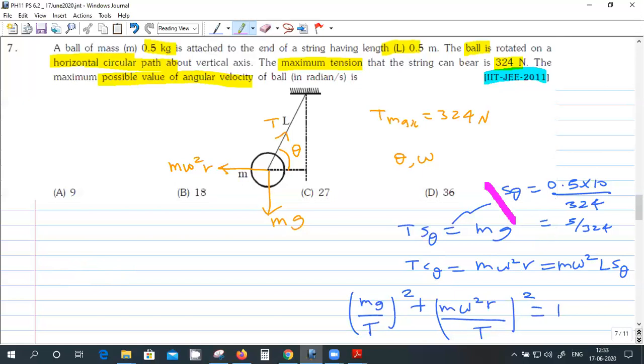This step is correct. Sin theta is 5 by 324. Yeah, I got that only. Okay. From that you have to use the second one to get the value of omega because everything else is known.